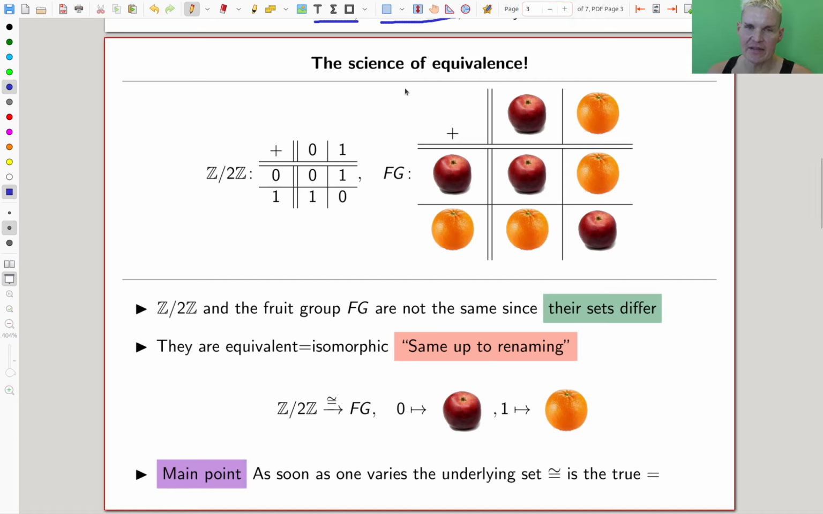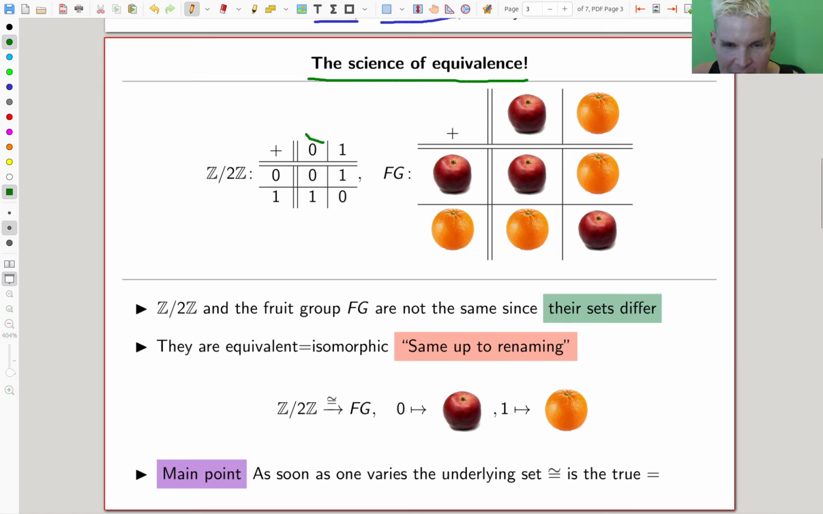So let's have a look at the science of equivalence. Maybe that's what it's supposed to be. So here we have two groups, Z mod 2, so addition, 0, 1 in addition. So 1 plus 1 is 0. And I could represent it as a fruit group, apple and orange. So apple plus apple is apple. Apple plus orange is orange, as everyone knows. And orange plus orange is apple. So they are clearly the same group if you just think about it.